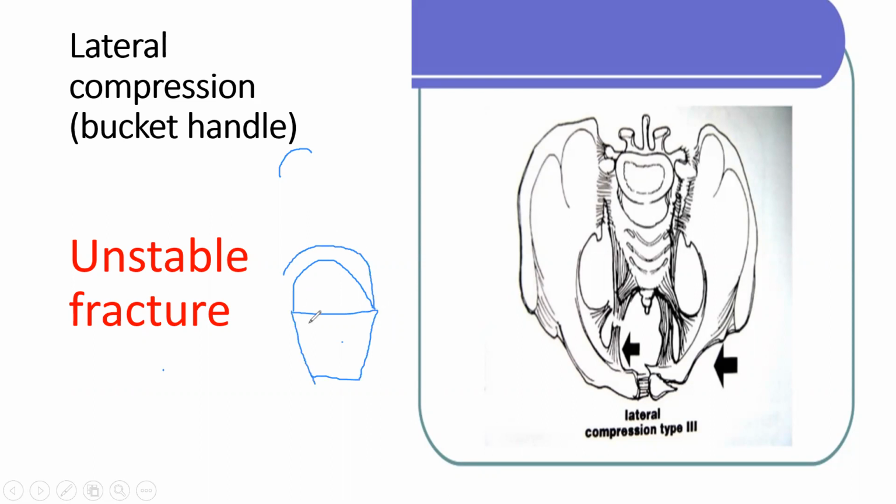Think of this as a handle. I don't know why it is called a bucket handle, frankly, but you just remember this lateral compression is an unstable fracture, the bucket handle, because it disrupts the iliac bone. Okay, it disrupts the internal ring. Then the third fracture is the open book fracture.